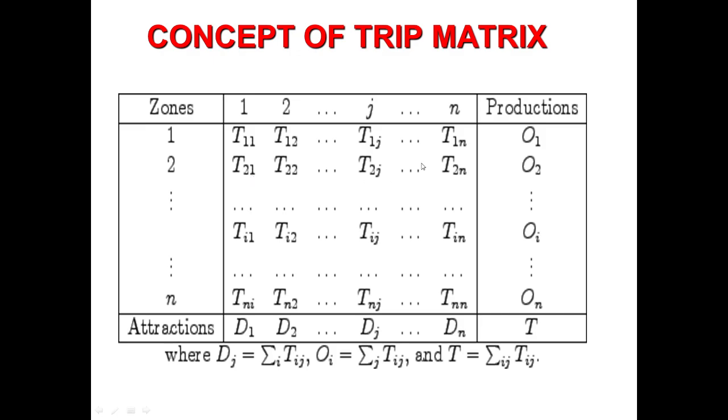But if we perform the row sum, here we will get the productions for a particular zone from where the trips have been generated. So in this case, if we perform the row sum, the first letter of the subscript is same, whereas the second letter of the subscript is changing. The first letter of subscript denotes the origin zone, and the second letter of the subscript denotes the destination zone. And we have this basic rule that the sum of all attractions should be equal to sum of all productions.